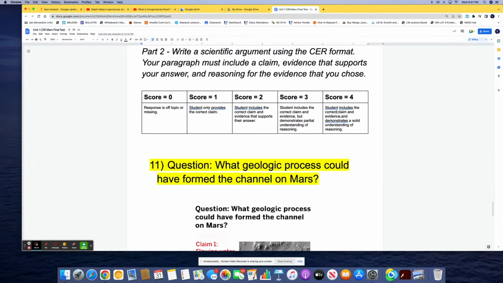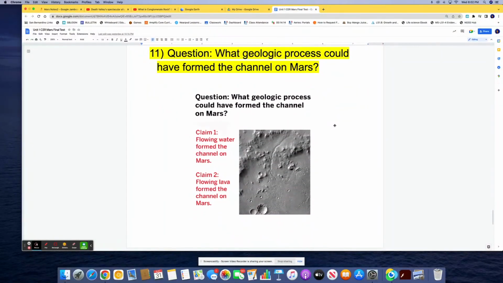And a score of 4, the student includes the correct claim and evidence and demonstrates a solid understanding, meaning they were able to explain why the evidence was so important in supporting the answer to the question. And that's the reasoning. All right, question 11.